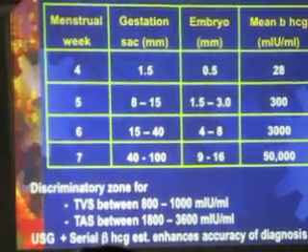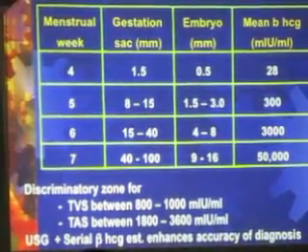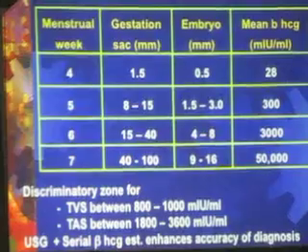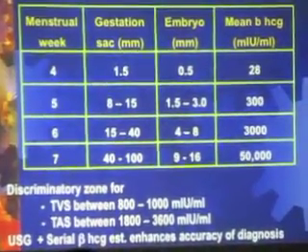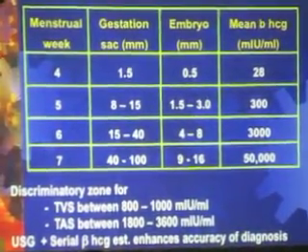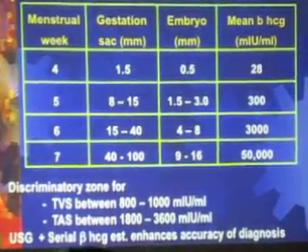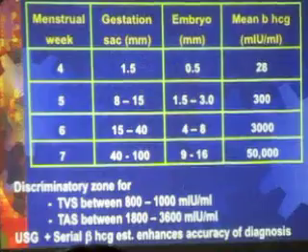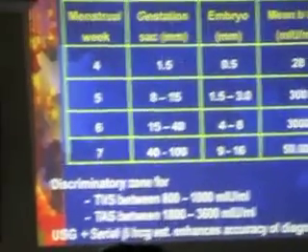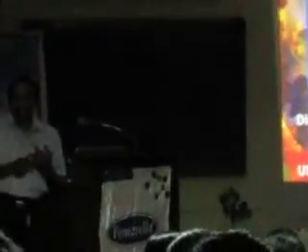Which means if I have a beta HCG of 200, I do a scan and I don't find a gestational sac either inside the uterus or outside the uterus, I am nowhere. I cannot prove that the patient has ectopic, I cannot prove the patient has an intrauterine gestation.